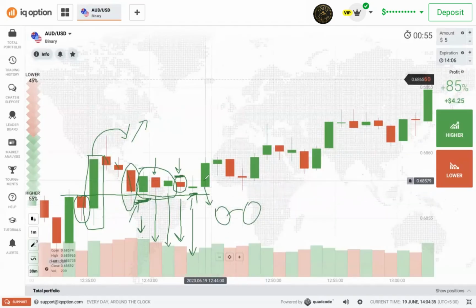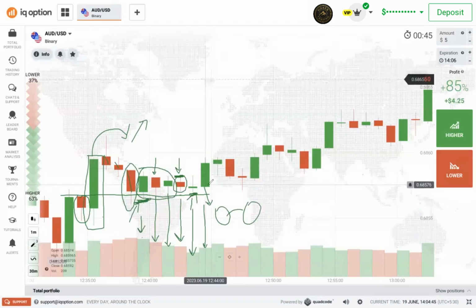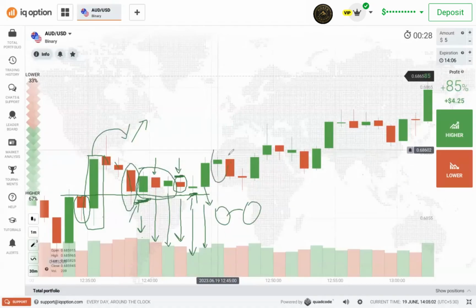So if we enter here, we can miss. If we enter sell, we can lose. So that's why it's better to enter from the key level, the support. Okay, so buyers have increased volume, so we can enter with marginal safety. Once the price comes lower, we can enter with marginal safety.